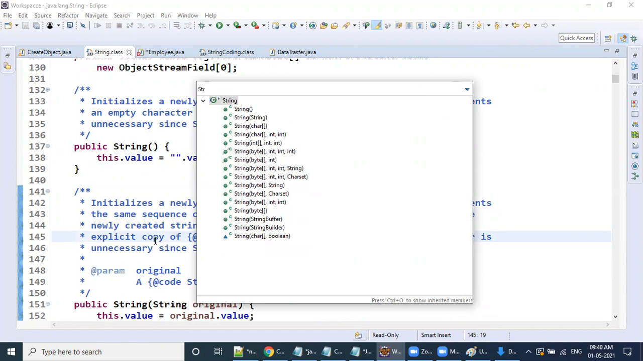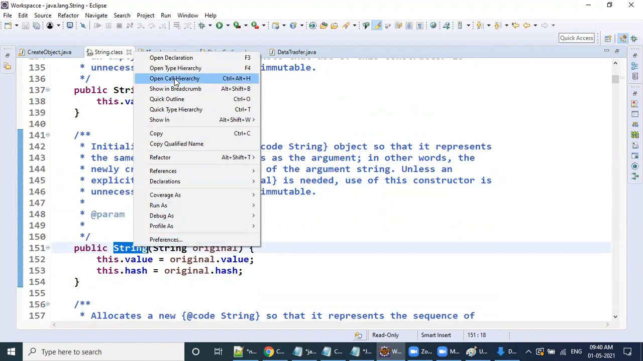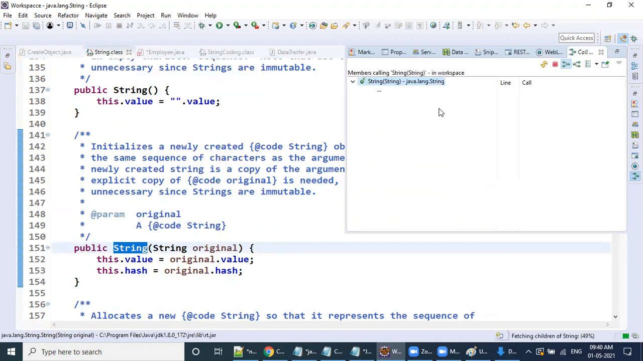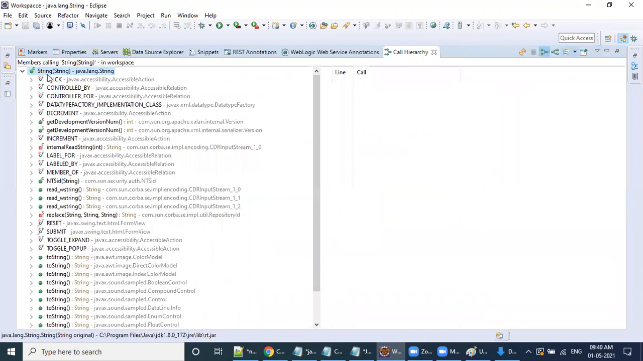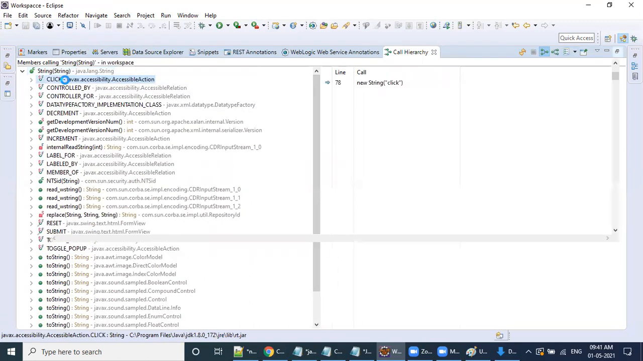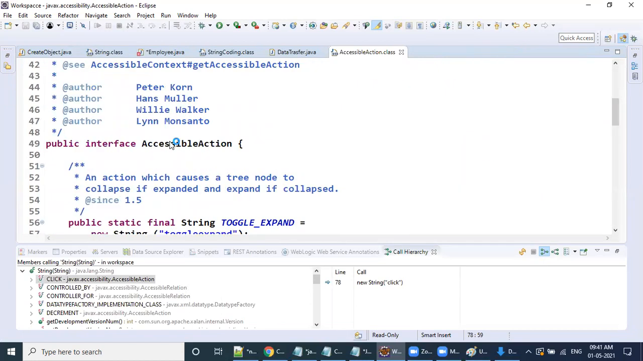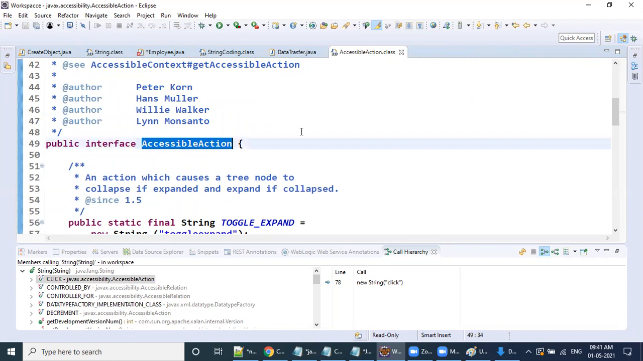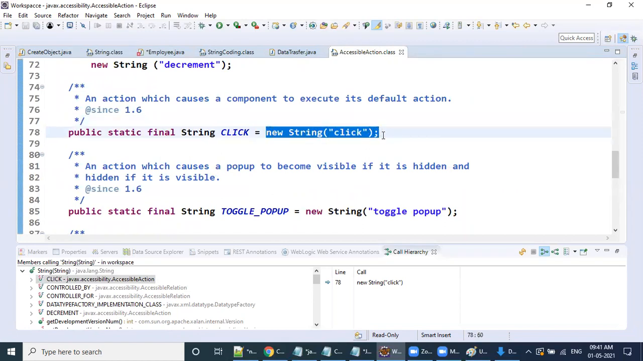Now, similarly, in the String class we have multiple constructors, right? I want to see where this is calling. Open call hierarchy. Yeah, see here. Basically this constructor is invoked these many times, inside other classes. What is the proof here? Go to any of the classes. See, this is another class, right? What is the class? Sorry, it is an interface. AccessibleAction. In this interface, at line number 78, we are calling the constructor, right?